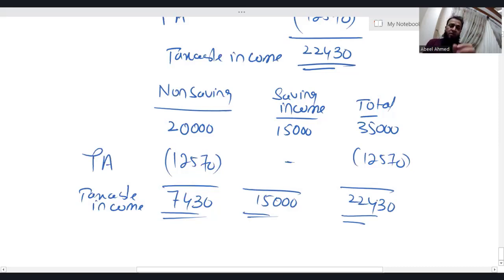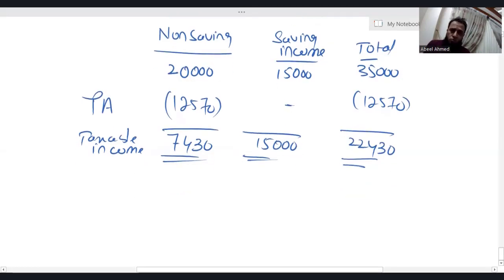The rule of applying tax rate is very simple. First, you have to apply the tax rate on non-saving income. Why? There's a rule. You have to follow the rule, okay? We are not here to make the rules. We are here to follow the rules.